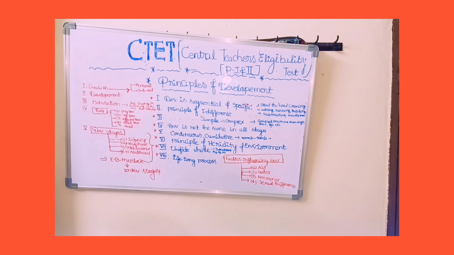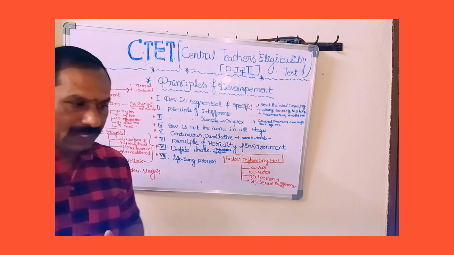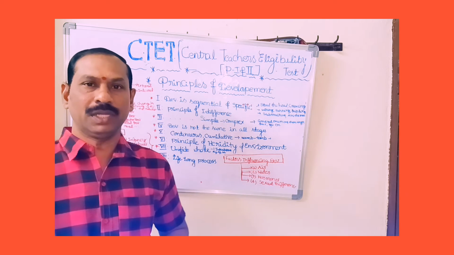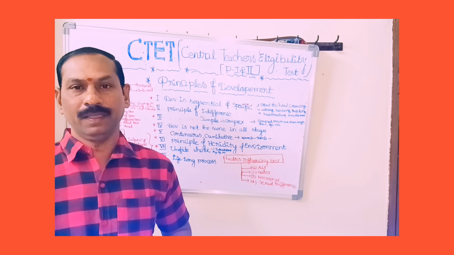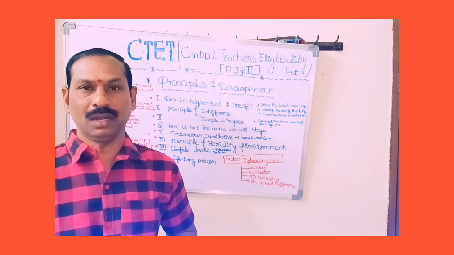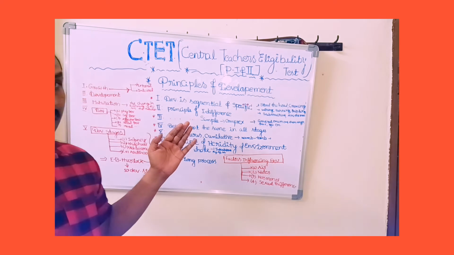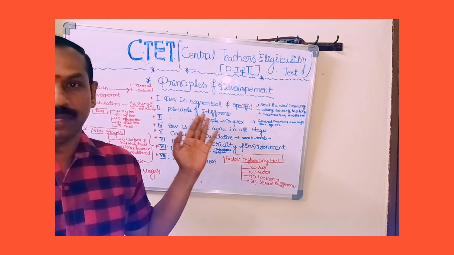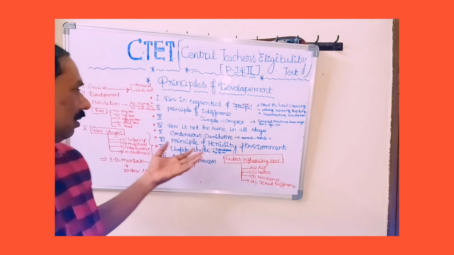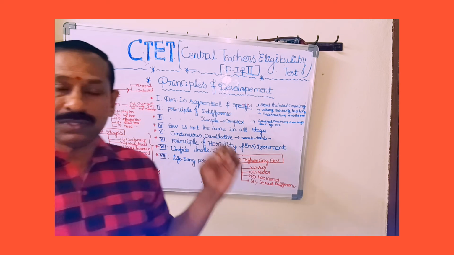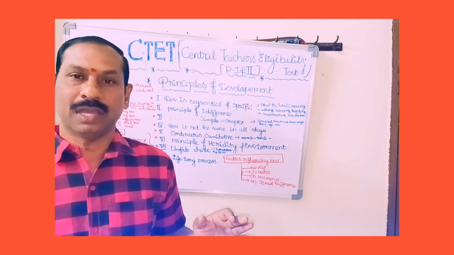So the principles of development are very, very important in the examinations. The examiner may take any point and ask questions. That's why in the Central Teachers Eligibility Test, or any state teachers eligibility tests, your preparation must be theoretical. First of all, we have to learn the concepts: what is growth, what is development, what is maturation, what are the developmental stages, what are the principles of development, and the different dimensions of development.